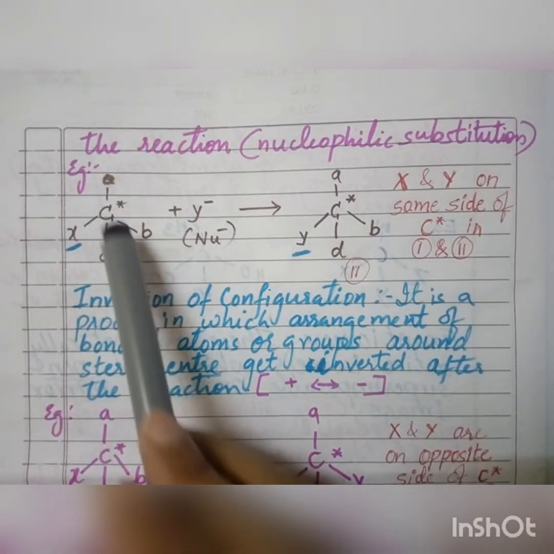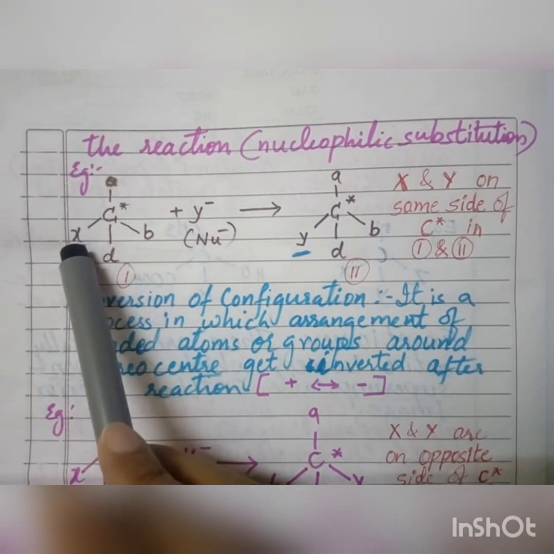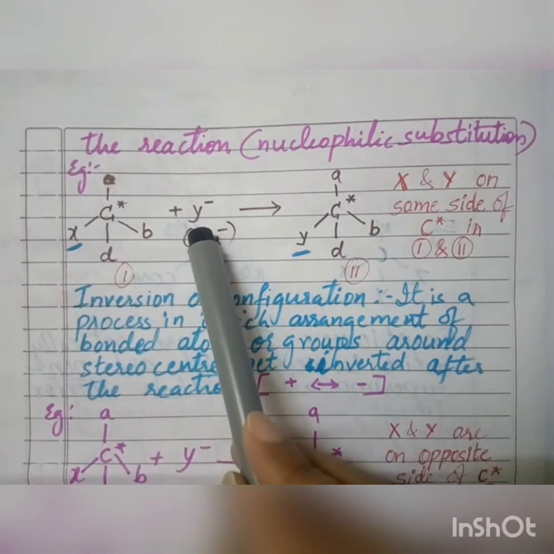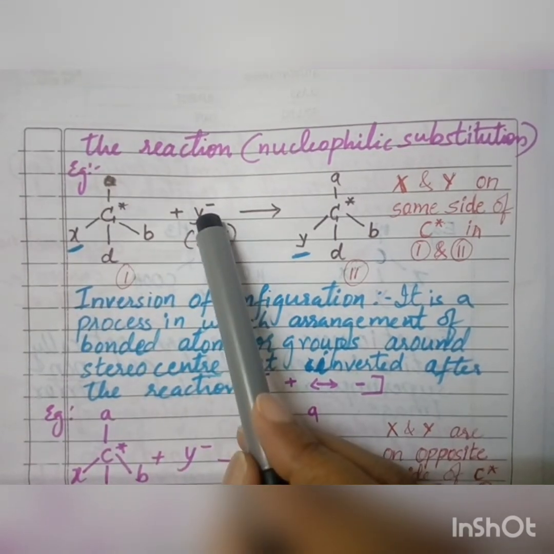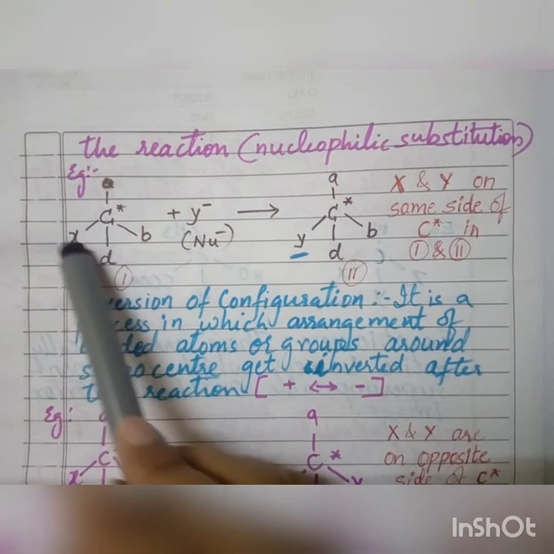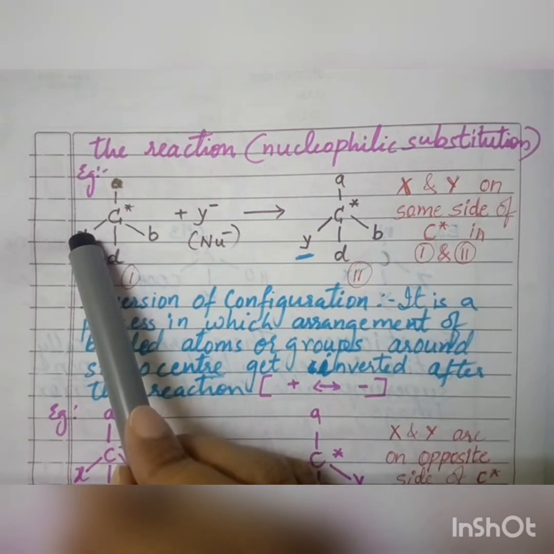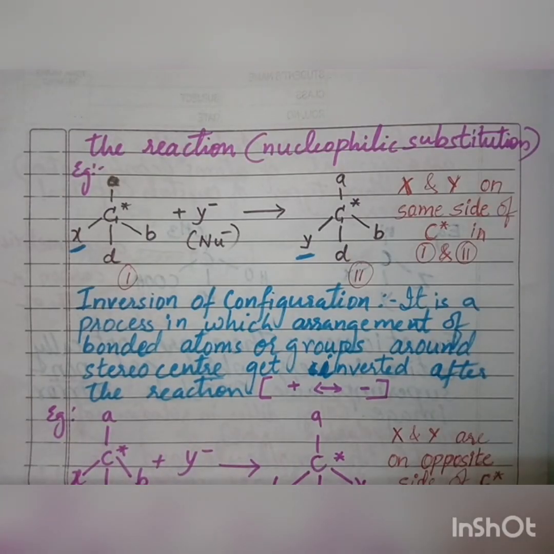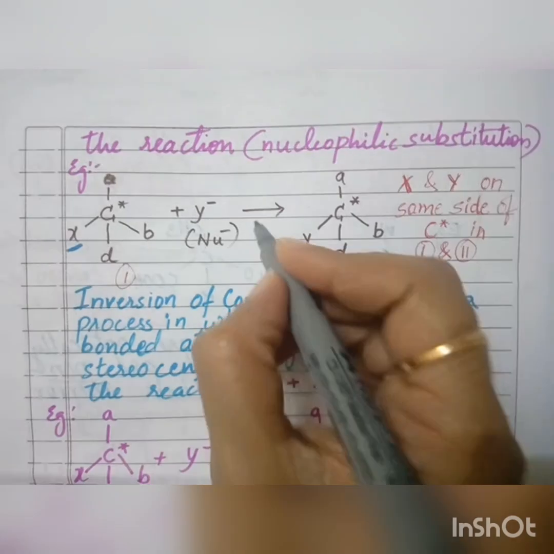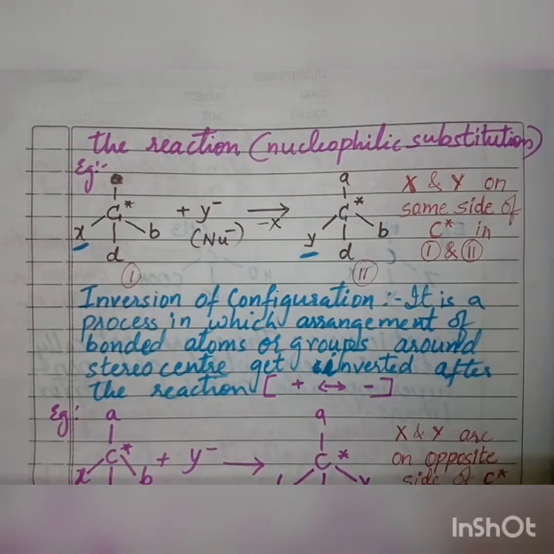Here A is there, B is there, D is there. This X is to be replaced by what? By the nucleophile, that is Y. So in the product you can see, at the same place where X was, Y has replaced it. Then this X has come out, so that will be expelled. So X is coming out, and in that place Y is getting replaced.